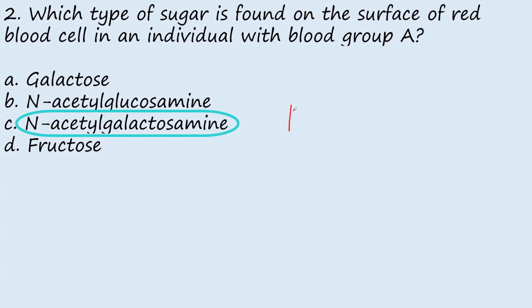If you have an individual with blood group AB, that individual has both N-acetyl galactosamine and galactose.